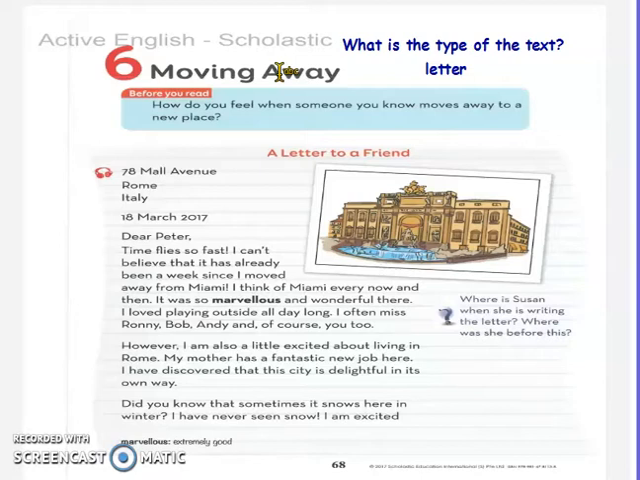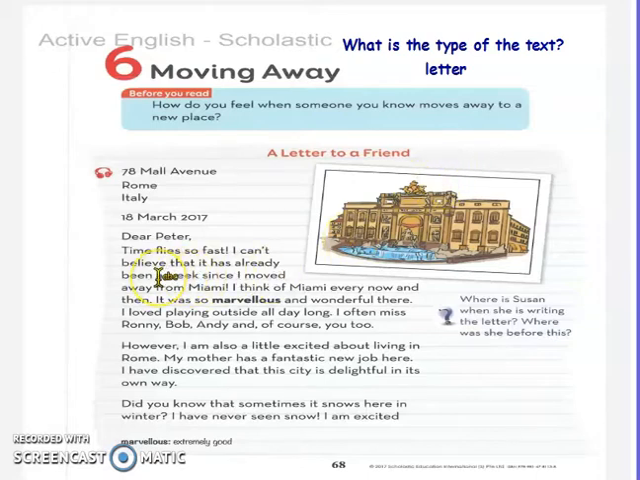Before we start, my students, what is the type of the text? Excellent. This is a letter. Letter, رسالة. It is a written message from one person to another person. رسالة مكتوبة من شخص إلى آخر.